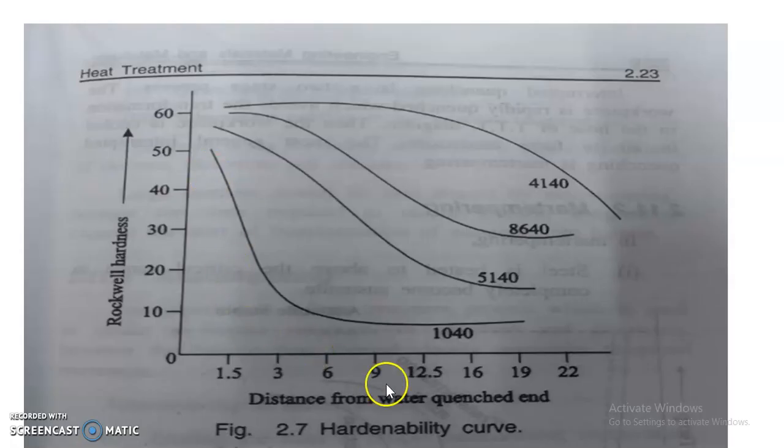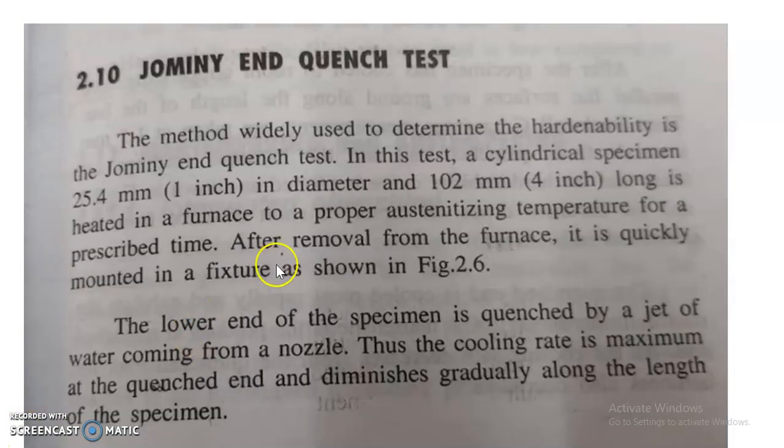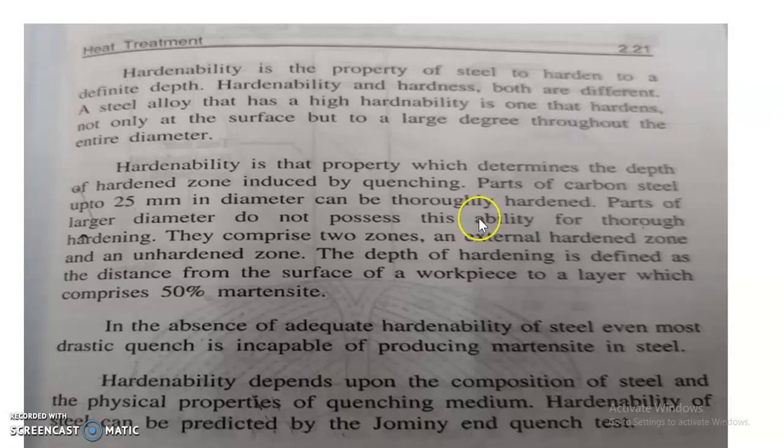So that is the Jominy end quench test. It determines the hardenability of steel. The 4140 steel has higher hardenability. The depth of hardening is the distance from the surface of a workpiece to a layer which comprises 50% martensite. If it has 100% martensite, it has higher hardness. If it has 50% martensite, it has less hardness. Thank you.